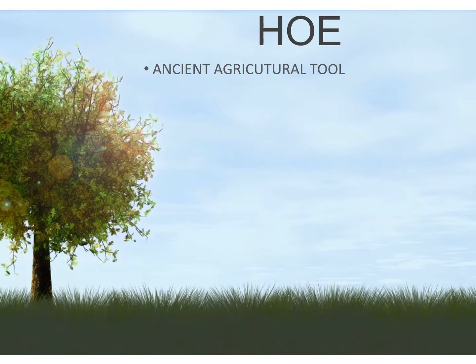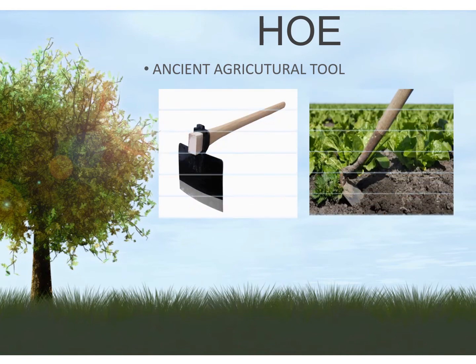Hoe. A hoe is also an ancient agricultural tool. It was used for tilling in olden times, but these days it is only used to remove weeds.